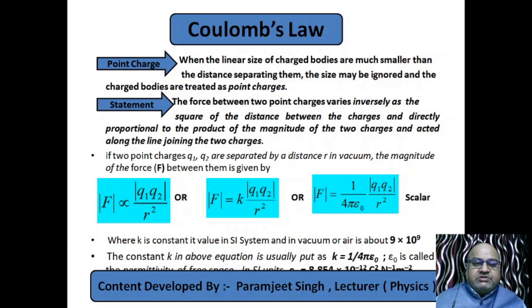According to Newton's universal law of gravitation, two masses, two material bodies, always attract each other with some force of attraction, and this force is directly proportional to the product of the masses and inversely proportional to the square of the distance between the masses. Same. This is also an inverse square law.